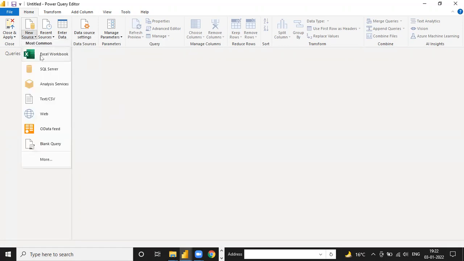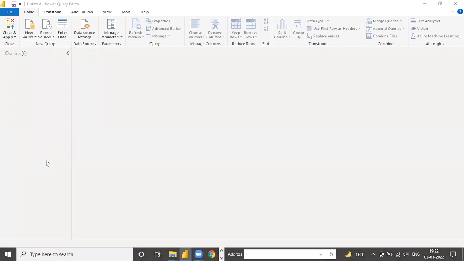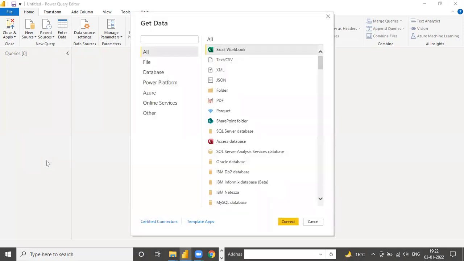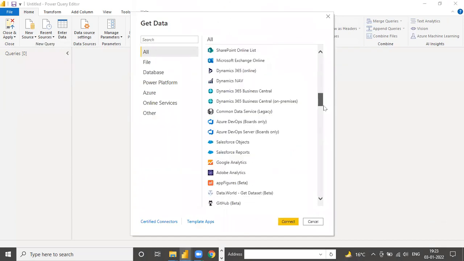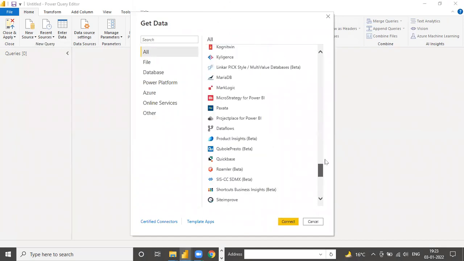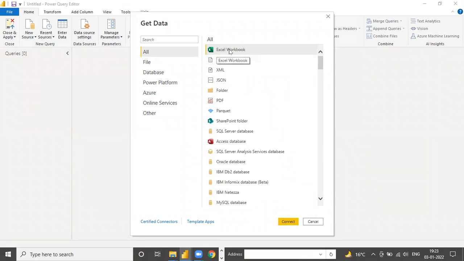If you click on this, you have different options like Excel, SQL Server, text and CSV, Analysis Services, web, blank query. If you click on this more option, you will see 99 plus sources you can connect to: from the folder, from the CSV file, from web directly, from Oracle server. You can see these are all the sources you can connect your file with. Because in India, normally people use Excel, text and CSV, folder, SQL Server, Access, Oracle, IBM. These 6 to 7 options are used.